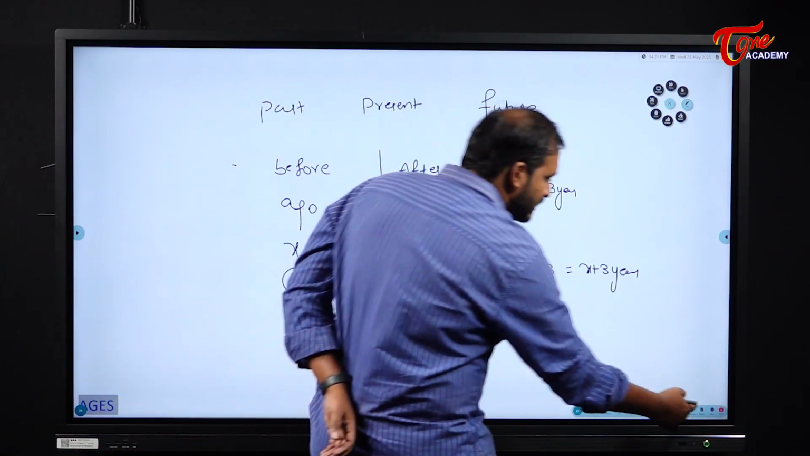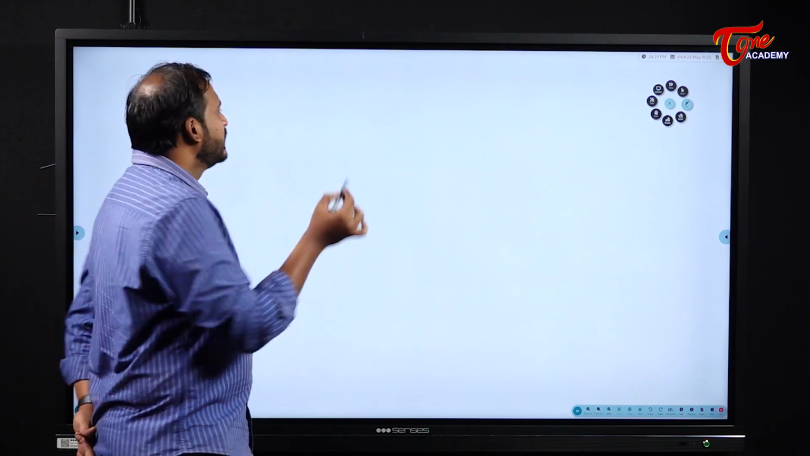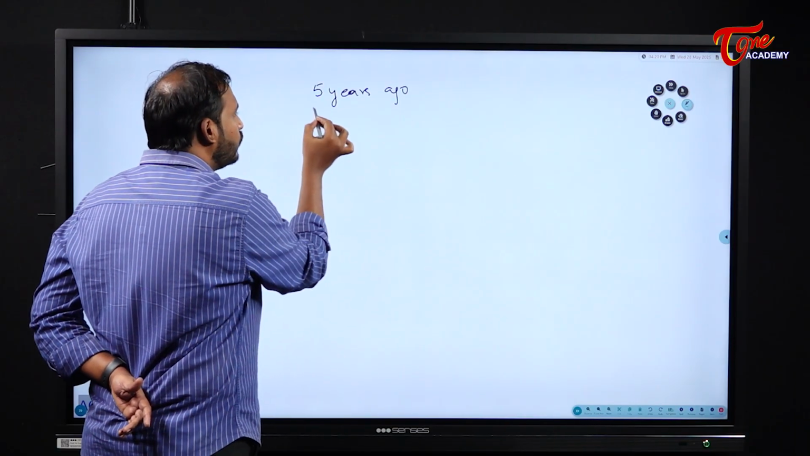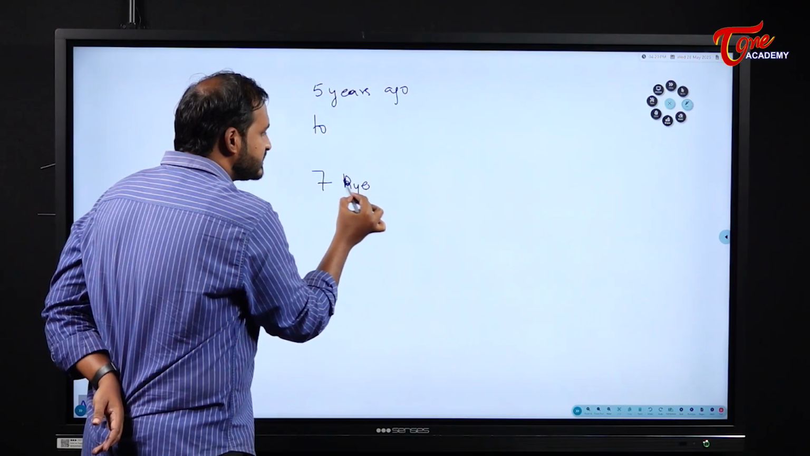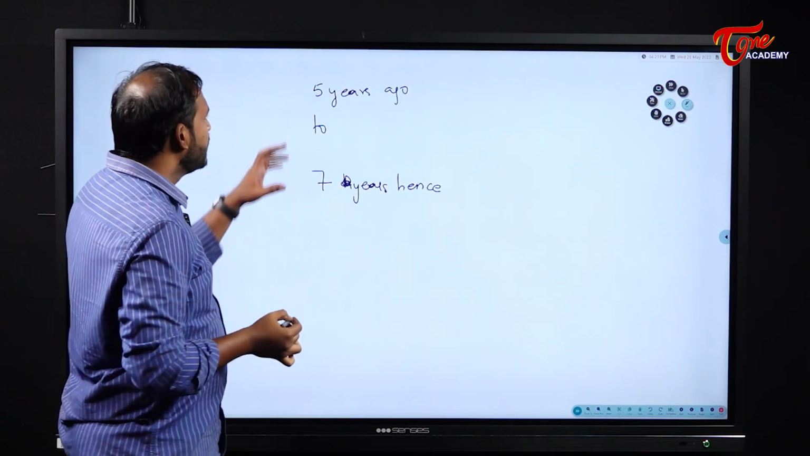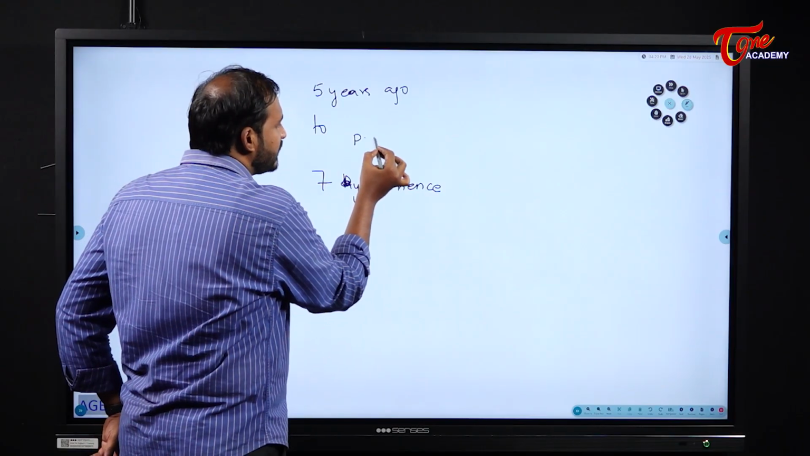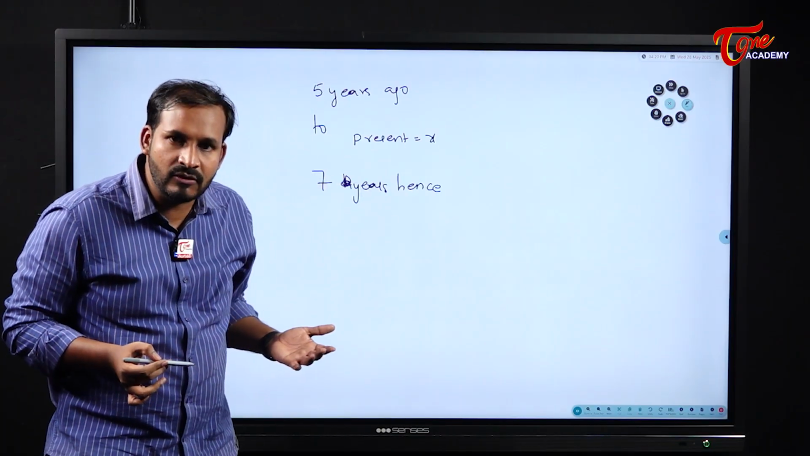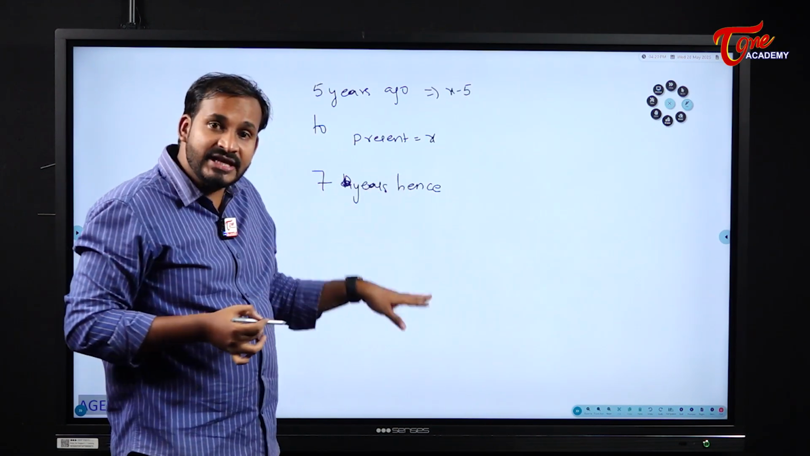Next, we have one more thing, students. For example, if I want to tell a relation, 5 years ago to 7 years hence. Please observe here. 5 years ago means the past, if I move back. Let us assume that the present age is some x. Now 5 years ago becomes x minus 5, right?